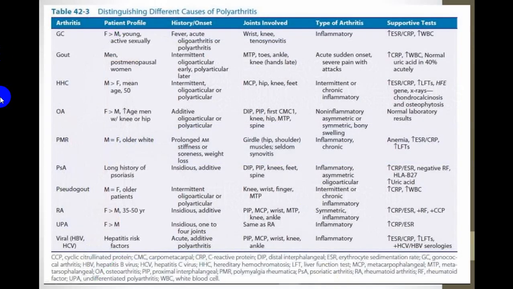Now this is one table combined together, where different varieties of arthritis are mentioned. What will be the patient profile? What will be the history? Which joints will be involved? What is the type of arthritis? And what are the supportive tests, which have been compiled together? So you can just go through it at your leisure time. It is a very nice thing.